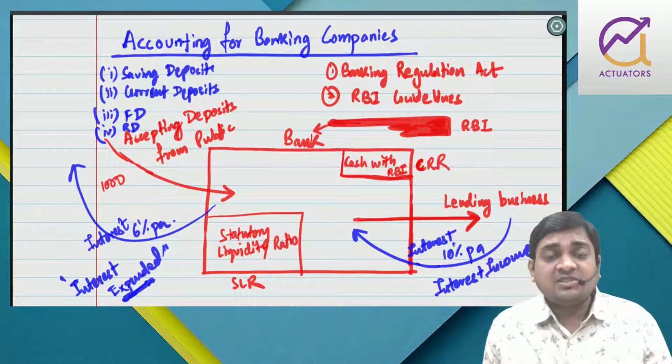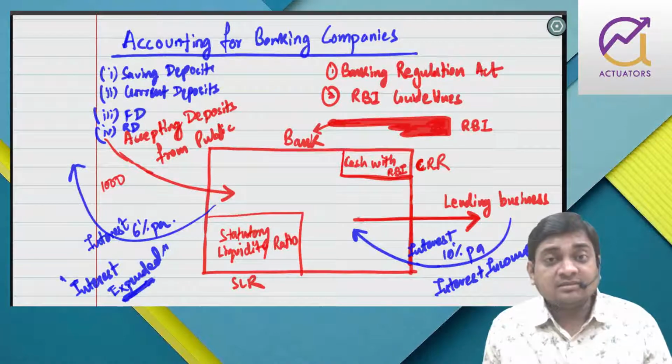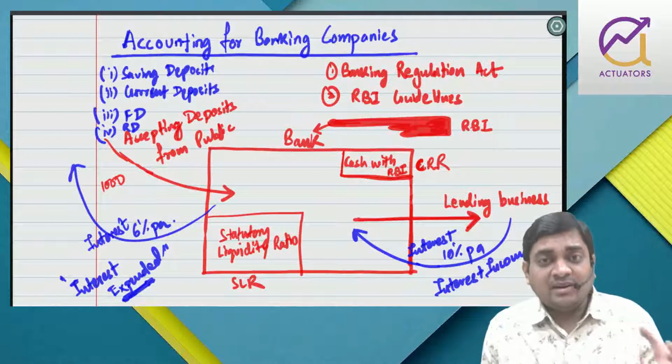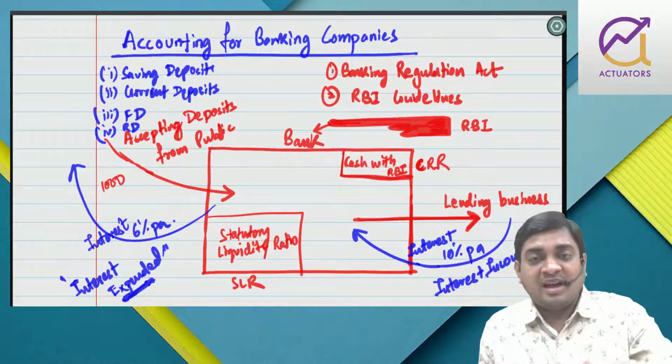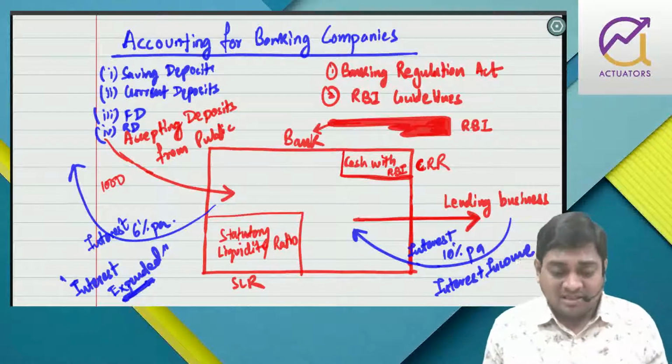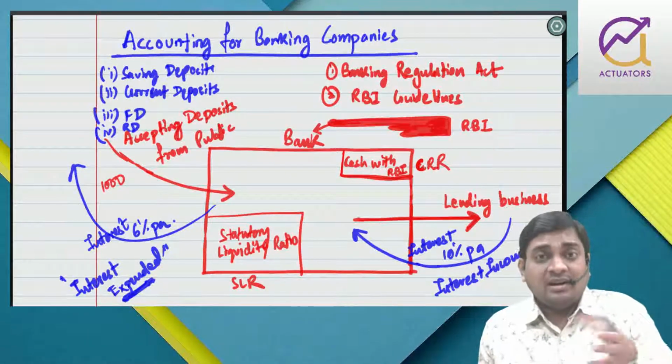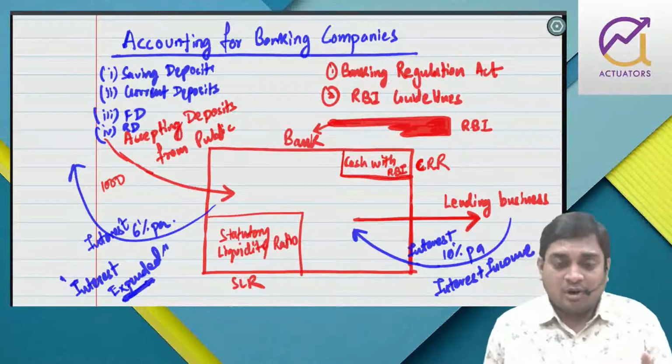Current deposits are basically opened by businessmen, because they have to frequently deposit their collections into the bank and frequently withdraw for payment to their suppliers. So that is why there are frequent withdrawals and frequent deposits.